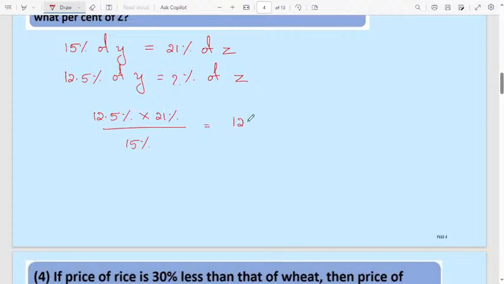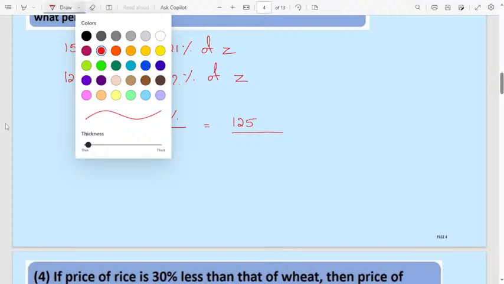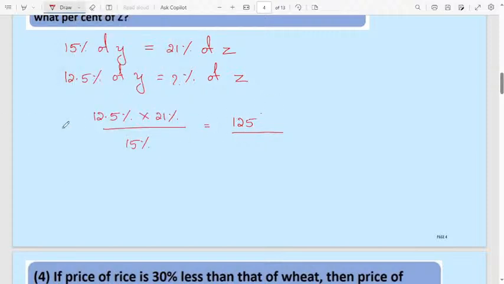Simplify: convert this 12.5 into a decimal, then 125 divided by 10. I will write it down so you will not get confused. 12.5 in terms of fraction is 125 divided by 10, into 21, divided by 15.